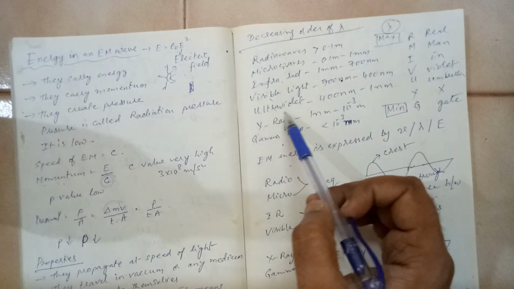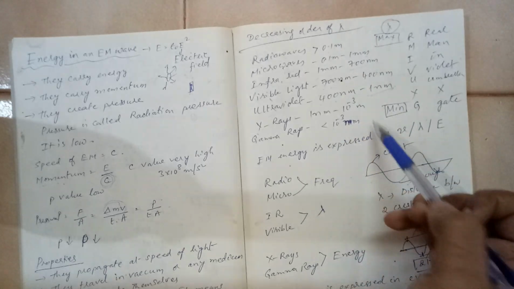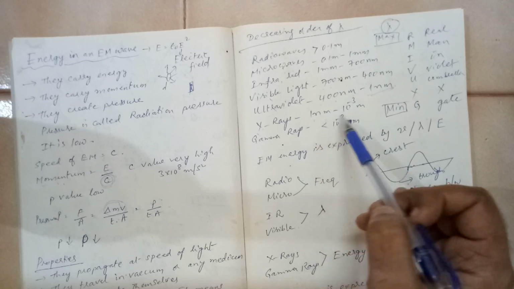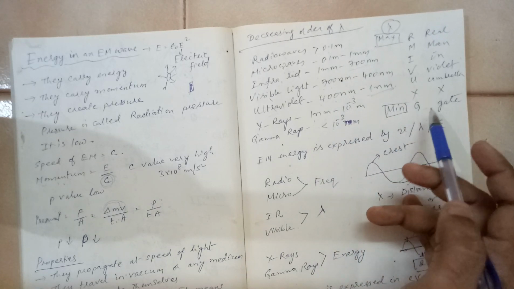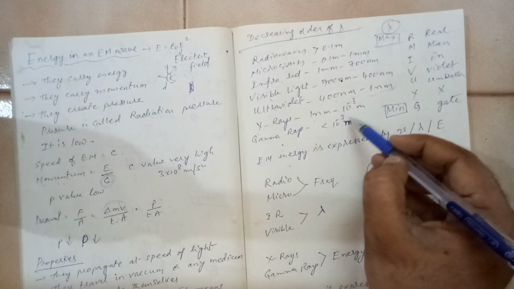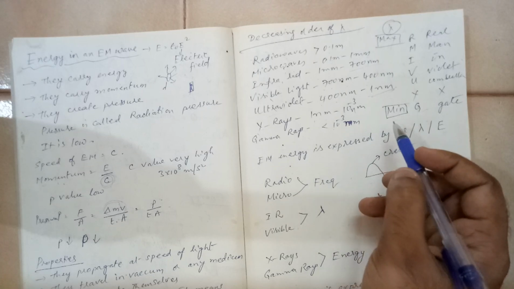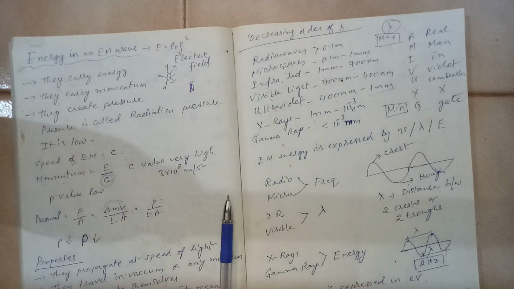Ultraviolet 400 nm to 1 nm. You can see that they are dropping. X-rays, it is 1 nanometer to 10 power minus 3 nanometer, and gamma rays, it is less than 10 power minus 3 nanometer. So this is the order you have to remember.